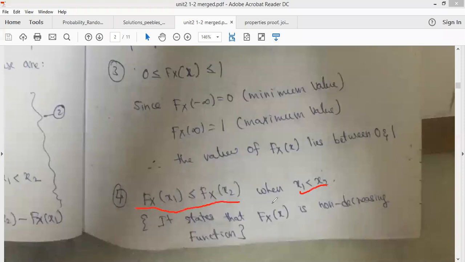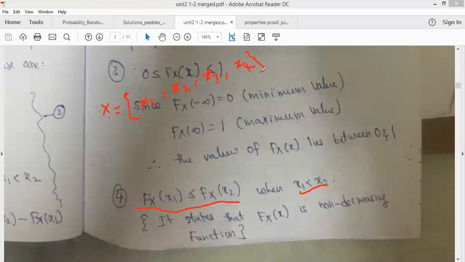What is Fx of x? It is a non-decreasing function. For example, x is given like this, x is having the values x1, x2, x3, x4.